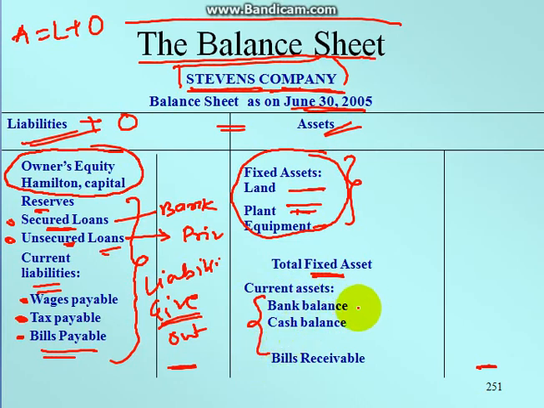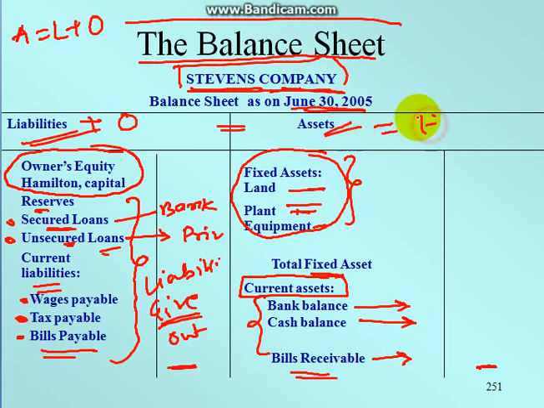Now current assets are how much balance is there in your bank, how much cash you have as of June 30, and how much amount of bills is going to be received from the market, which is the bills receivable. So this is a form of current asset. So if you want to calculate total assets, you need to calculate first the fixed assets as well as the current assets. So this is the form of balance sheet which people see.